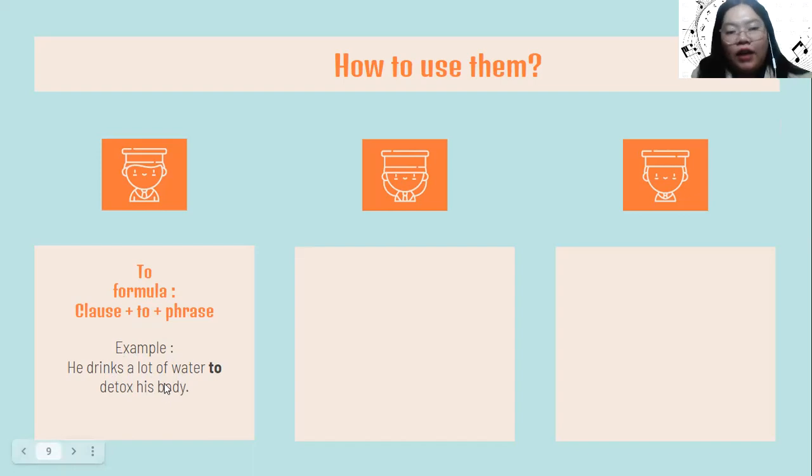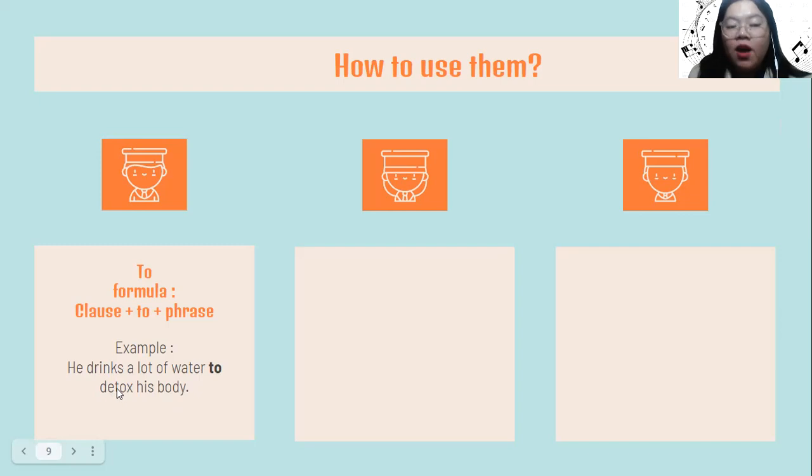Which one is the clause? The clause is this one: he drinks a lot of water. Why? Because it has the subject and also the verb. He is the subject and the verb is drink. And how about the phrase? Which one is the phrase? The phrase is this one: detox his body.